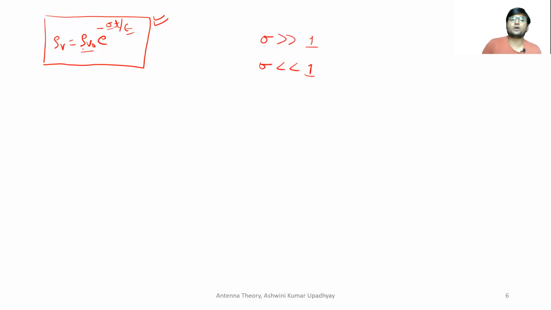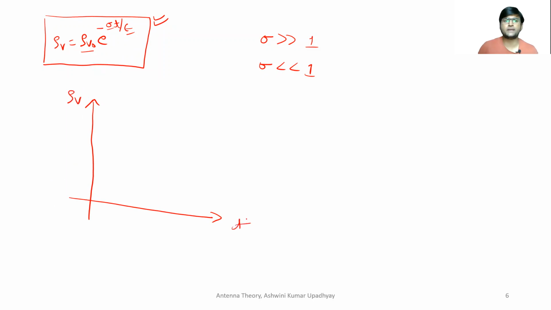So if you want to draw the plot of this equation, how does it look? You must have drawn these plots in mathematics; this is a simple exponential equation and we have to plot rho v with time. So at time t equal to 0, this whole exponential thing is going to be 1, so initially it will be rho v naught.